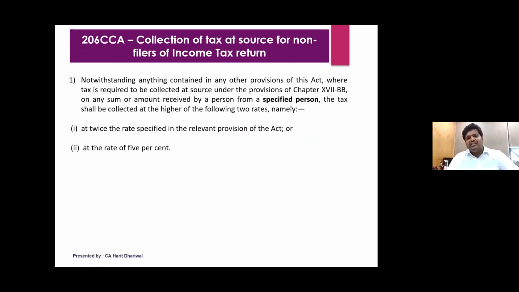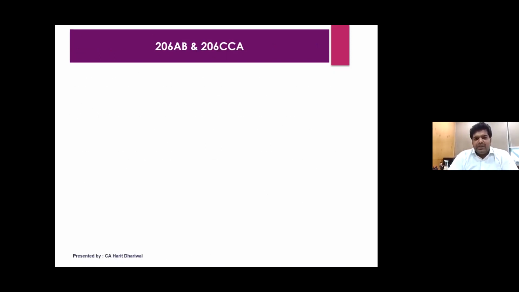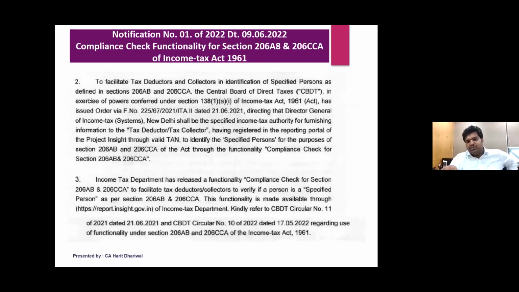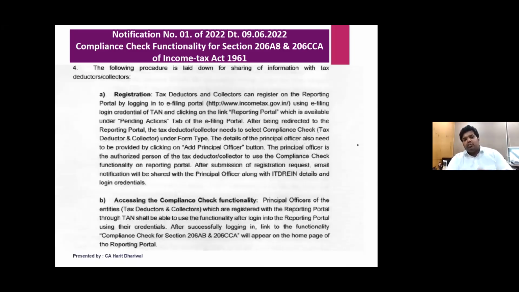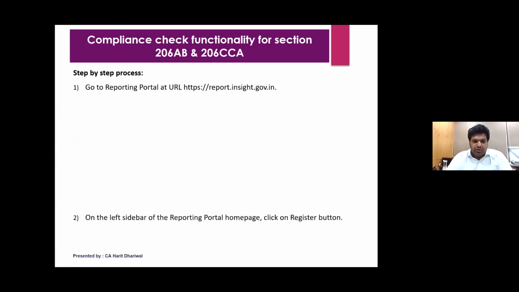Similarly for TCS, as we have for the TDS, if you don't file the return, and if you have TCS and TDS exceeding 50,000 rupees, in that case again twice the rate is applicable. Now for both, how to check it? The most important thing, as I said, they have come up with a compliance check functionality for section 206AB and 206CCA. Recently, in the month of June, they issued an entire guidance on this, which supersedes the one they had issued in 2021. I will take you straight to the important point.